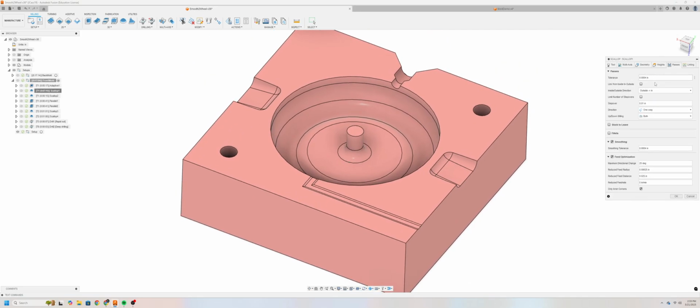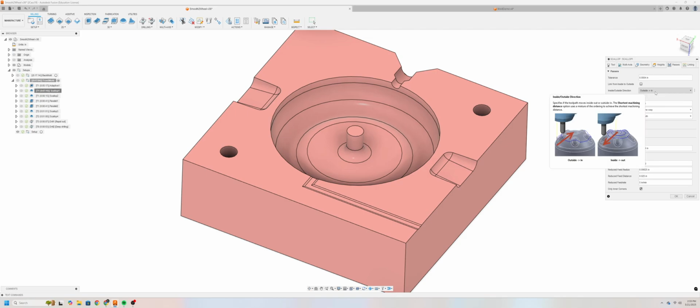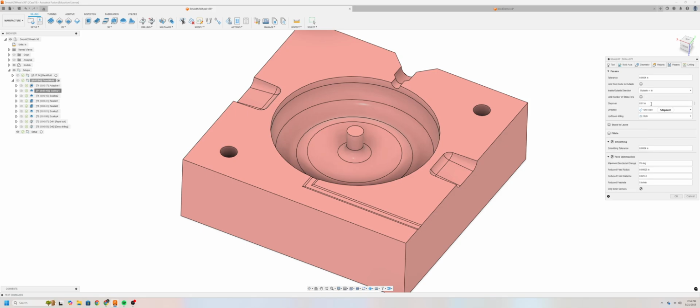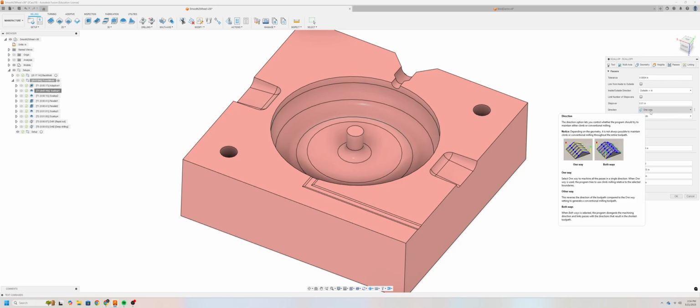We will also want to make sure that we're using outside to in, which basically means it's going to start on the outside and it'll move inwards. This is pretty important because of the way ball end mills work. Ball end mills are better at cutting on the outside of the end mill rather than on the bottom, where the bottom is non-rotating. Our step over is going to be 10 thou, and we'll go ahead and select one way and keep up-down milling to both.